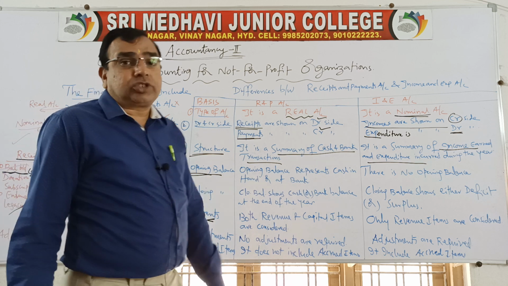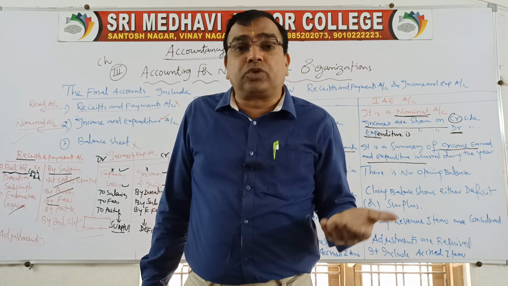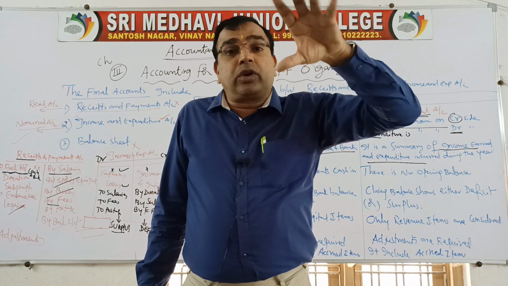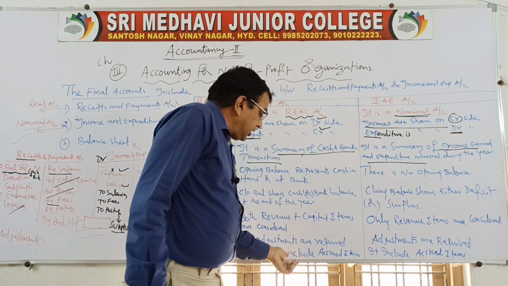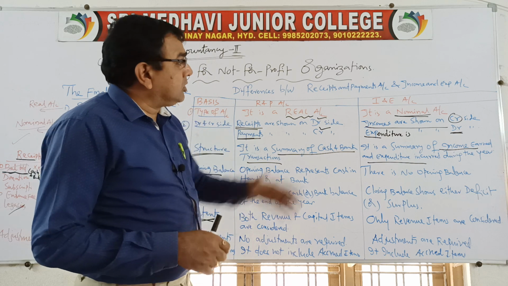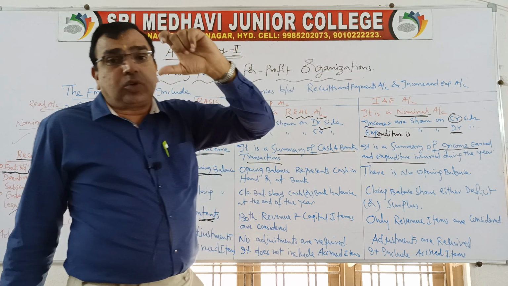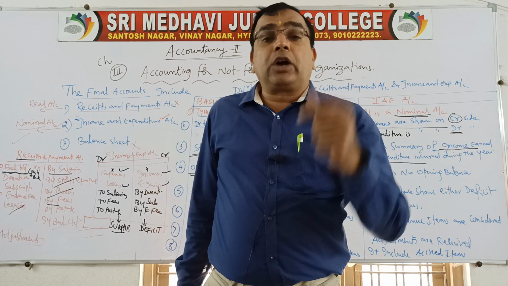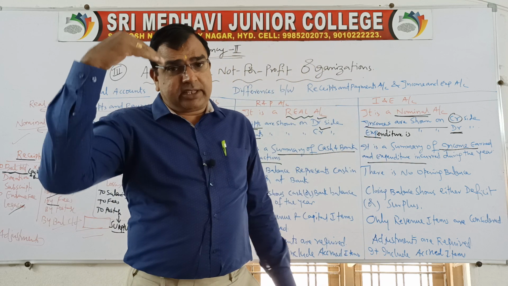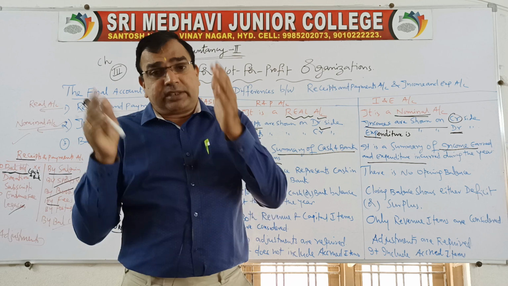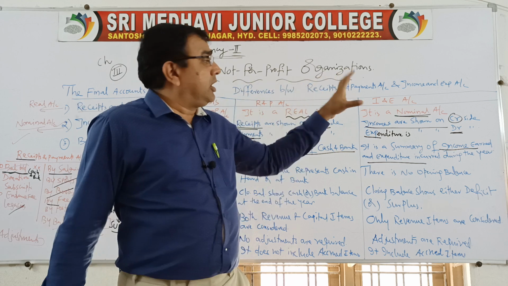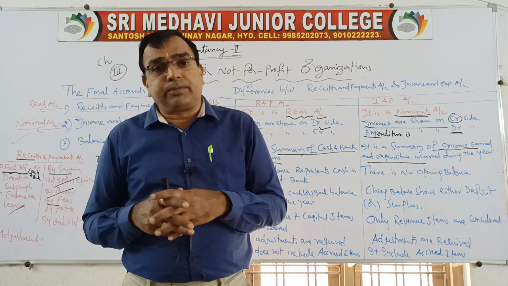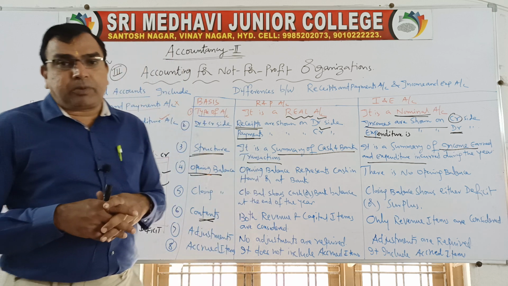Then accrued items, like outstanding income and expenses. Accrued means outstanding: income to be received or expenditure still to be paid. Such accrued items are not included in the receipts and payments account. Whereas in the income and expenditure account, in order to get the accurate surplus or deficit, we have to include the accrued items also. Accrued means expenditures still payable or income still receivable. Such items are also to be included, as we are preparing the income and expenditure account for a particular time period. So these are the differences between the receipts and payments account and the income and expenditure account.